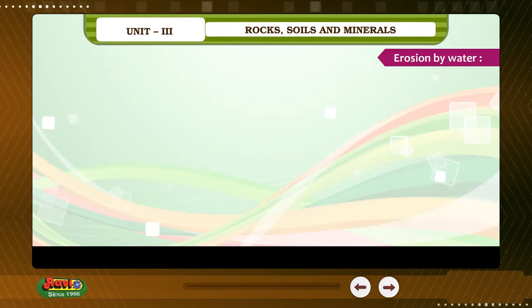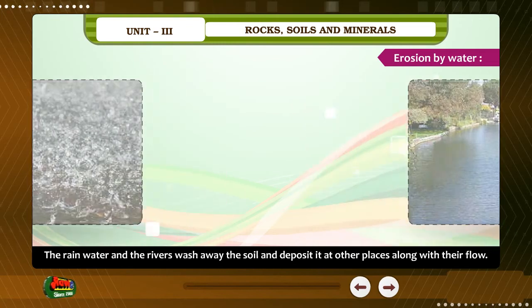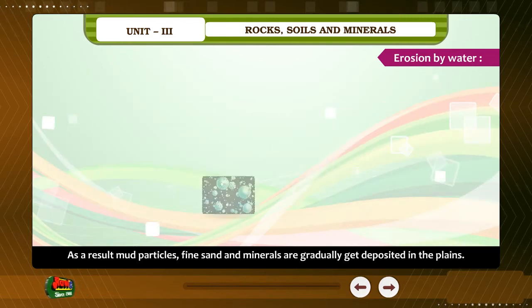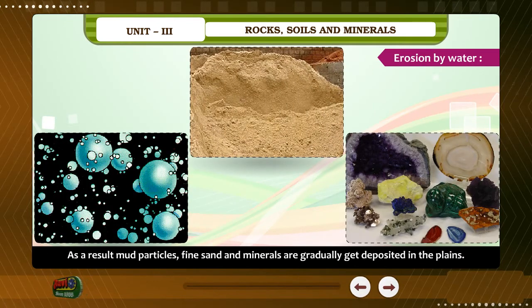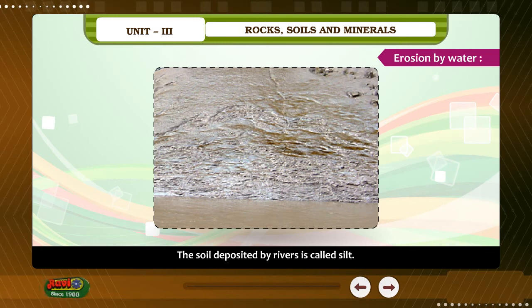Erosion by water. The rainwater and the rivers wash away the soil and deposit it at other places along with their flow. Plenty of soil is carried down from the higher lands to the plains due to the flow of water through hills. As a result, mud particles, fine sand, and minerals gradually get deposited in the plains. The soil deposited by rivers is called silt. It is very fertile.